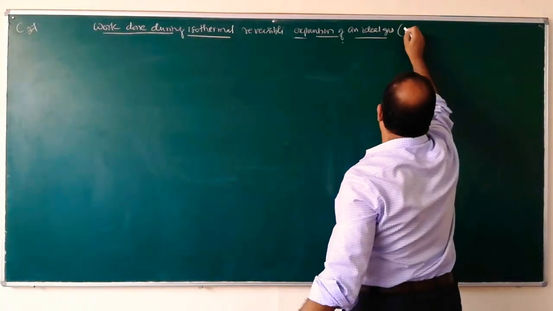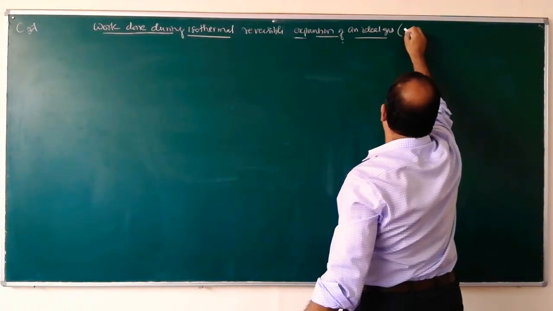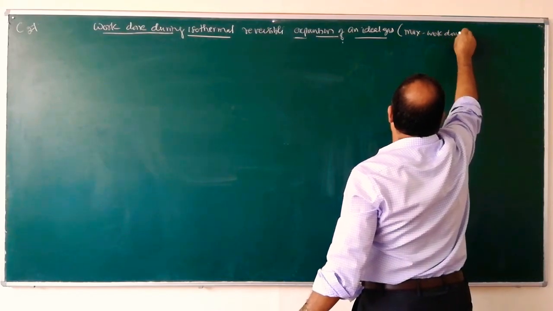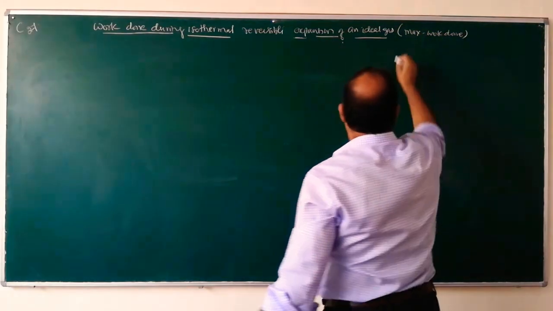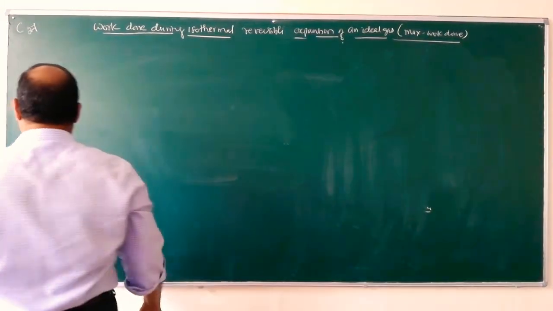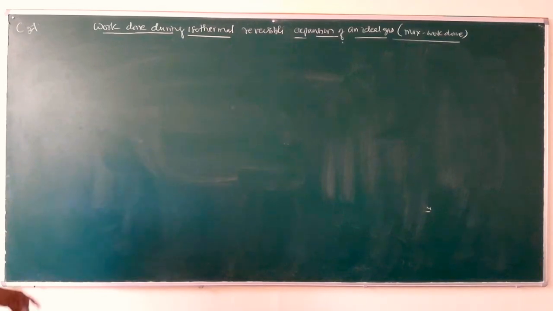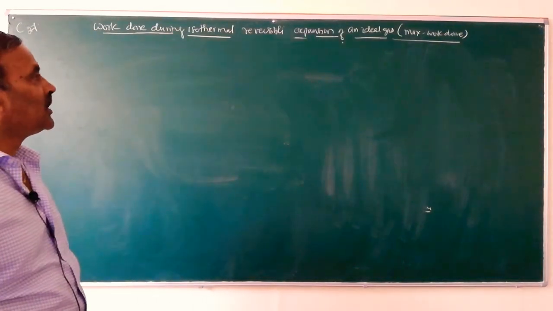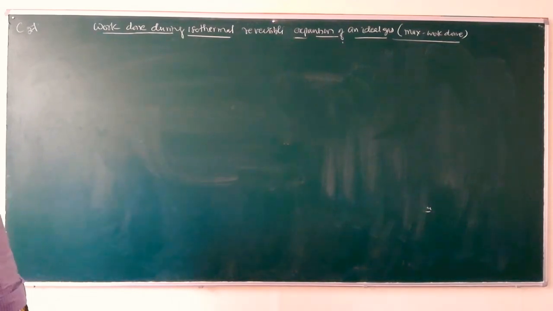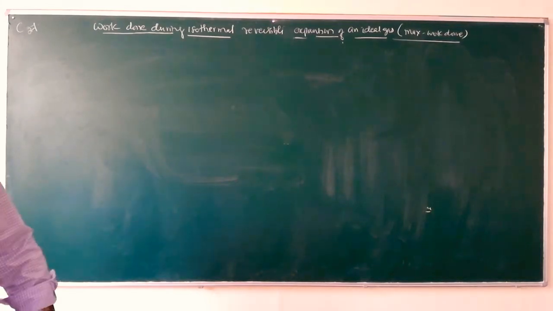Since it is a reversible process, it gives the maximum work done. In a reversible process, the process is very slow and you can get the maximum work done. So for this one, of an ideal gas,